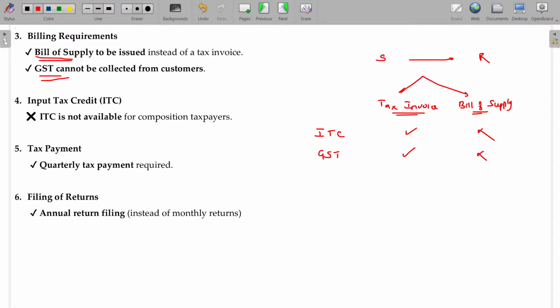You have to understand the difference between tax invoice and bill of supply. We have a separate chapter for that: tax invoice and bill of supply, debit and credit note. So these are the four aspects that are going to be covered later on. Is that okay? Hope you will be now able to understand.